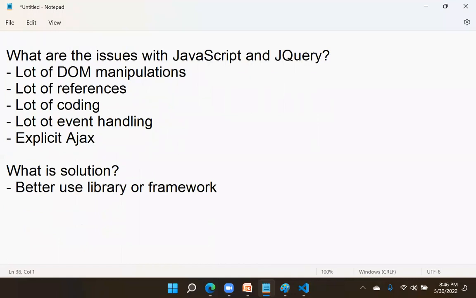And among libraries and frameworks, we have React and Angular. What is the difference between React and Angular? I will tell you, we will discuss that. But we have so many options: React and Angular, like Vue, like Ember, like Backbone, like Knockout.